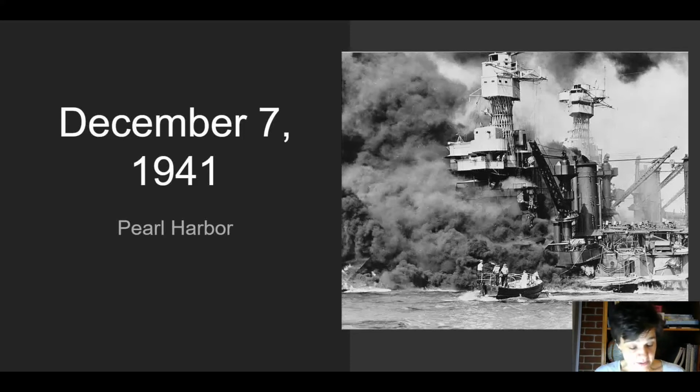Now in Asia, Japan continued its harsh war against China. In September of 1940, the Japanese, German, and Italian empires entered into a three-way alliance. It was called the Axis powers. Remember what an alliance is? A group of people getting together. They called themselves the Axis powers. Japan would get to take over the European colonial empires in Asia. Germany and Italy would split the European and African lands. No country seemed able to stop these Axis powers.